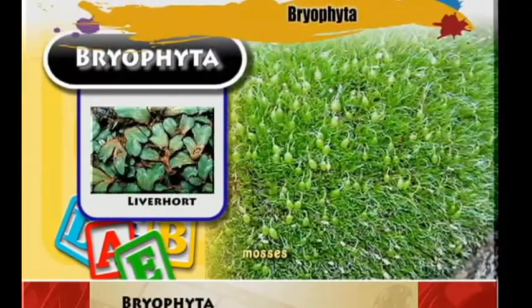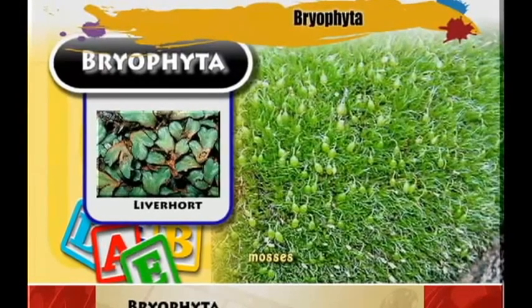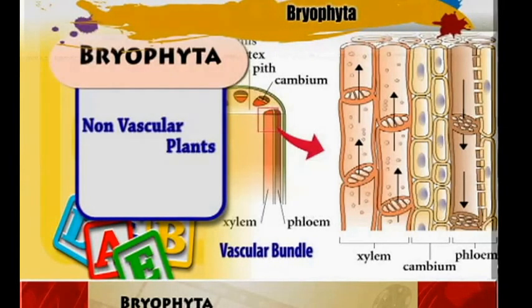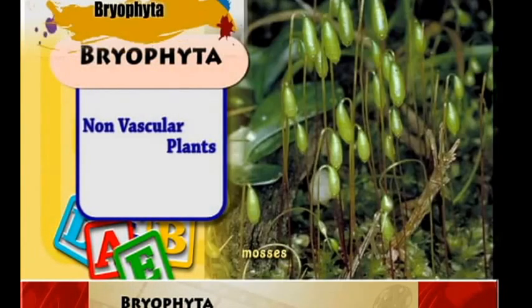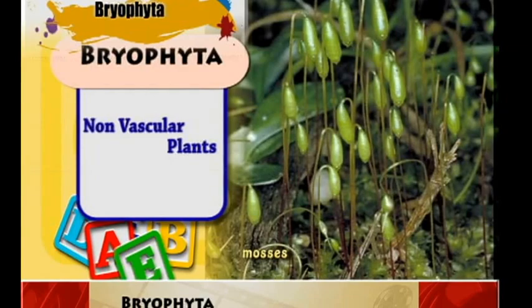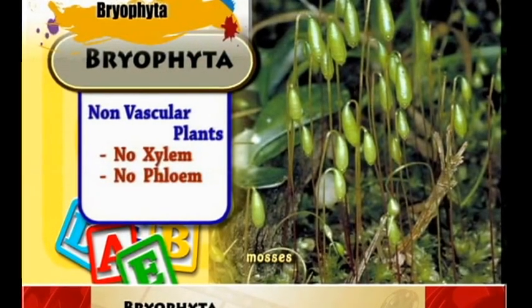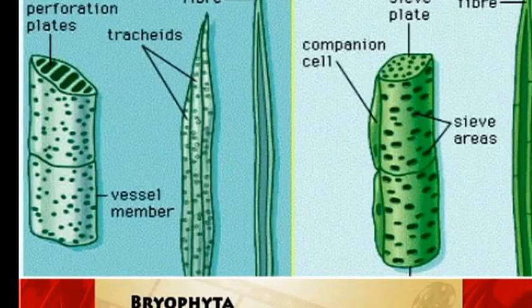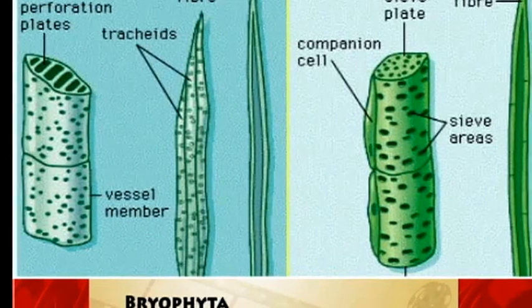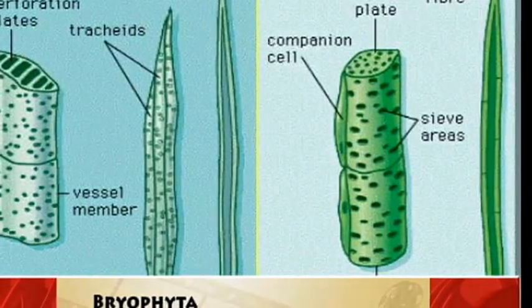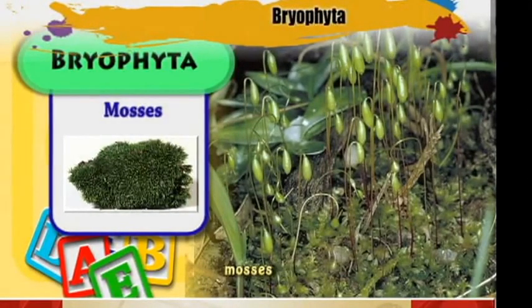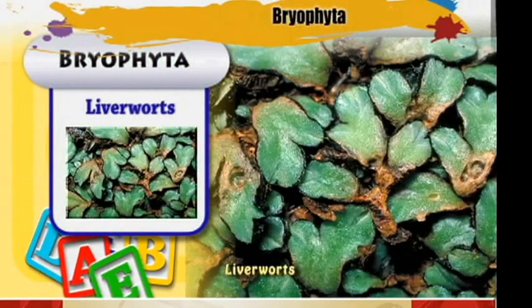Bryophytes are organisms which are part of the plant kingdom that do not have a vascular system. In their body structure, they do not have the xylem, neither do they have the phloem. Examples of these organisms that fall under the Bryophytes are the mosses and the liverworts.